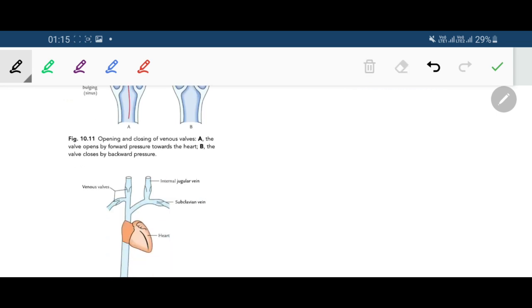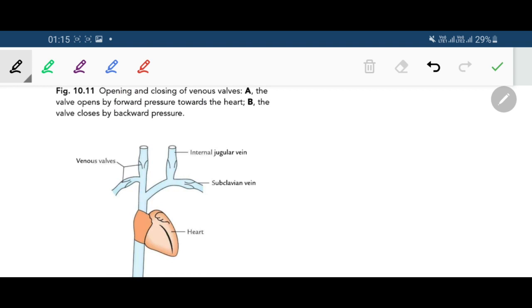For example, valves are present near the termination of the internal jugular, and at the termination of the subclavian vessel.